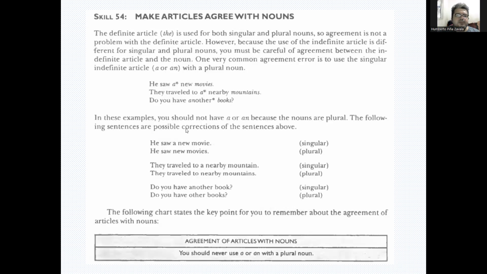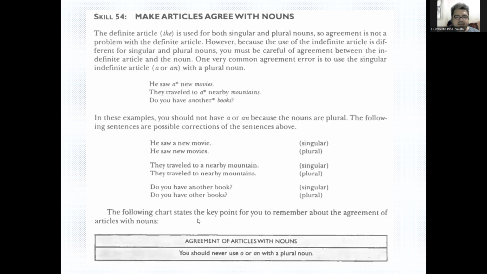The following sentences are possible corrections of the sentences above. For example, he saw a new movie, singular, a new movie. He saw new movies, plural. So there's no need for the article. They traveled to a nearby mountain, singular, one mountain. They traveled to nearby mountains, plural. Do you have another book, singular, another? Do you have other books, plural, right?